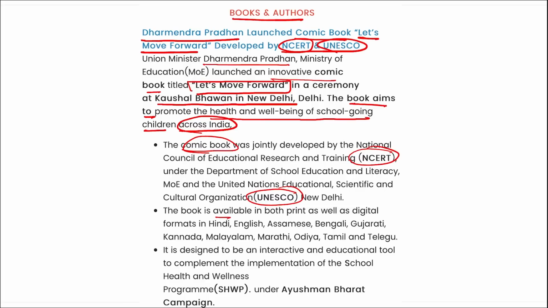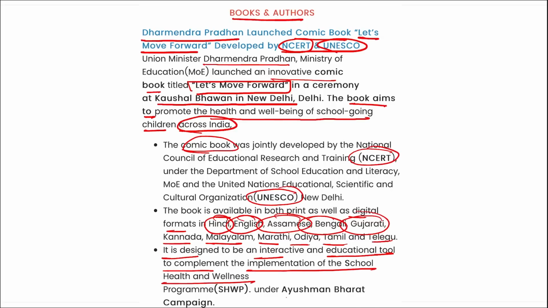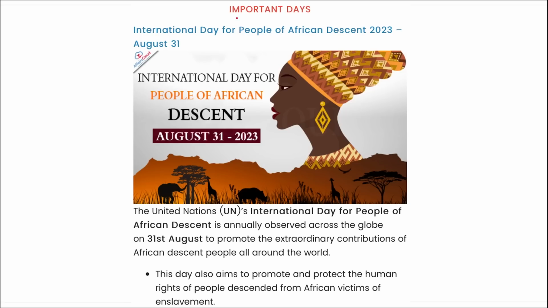The book is available in both print and digital formats in Hindi, English, Assamese, Bengali, Gujarati, Kannada, Malayalam, Marathi, Odia, Tamil and Telugu. It is designed to be an interactive and educational tool to complement the implementation of the school health and wellness program. Correct? And this is under the Ayushman Bharat campaign. Correct? Next is important days.